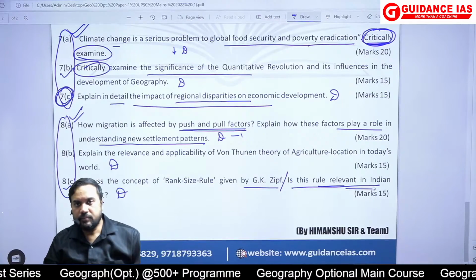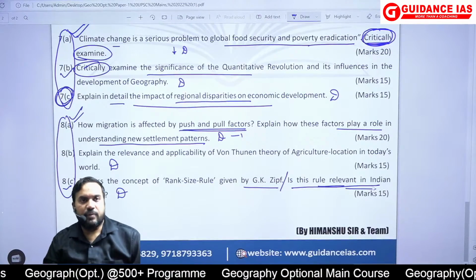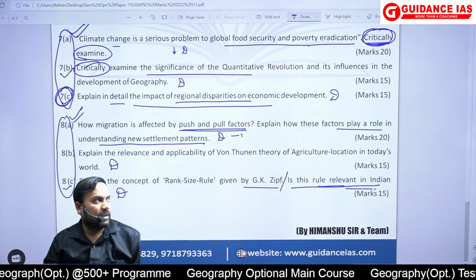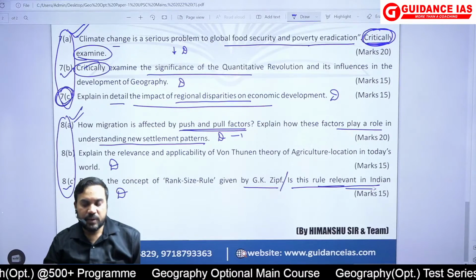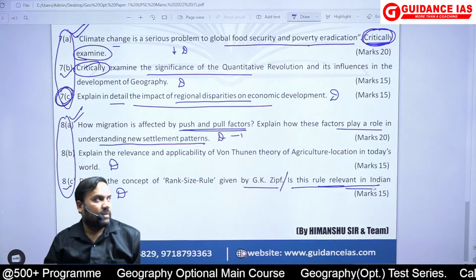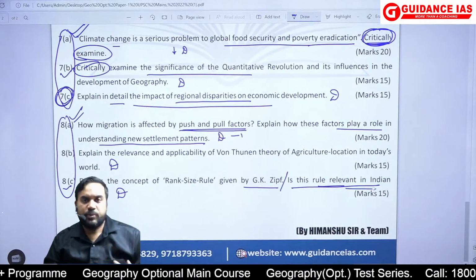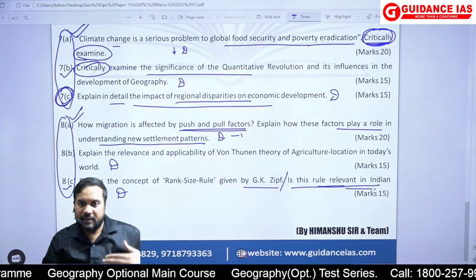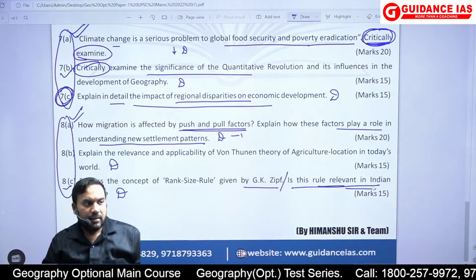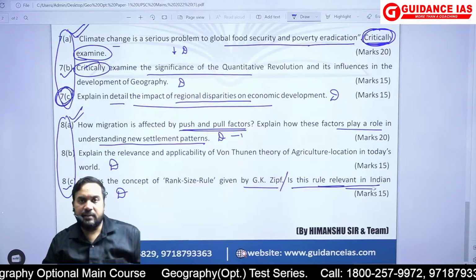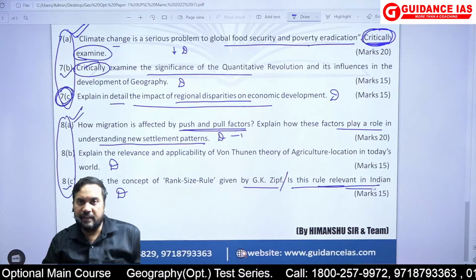So friends, this was the paper, and I really think that this was one of the easier papers which have been asked in recent times. UPSC this time in optional, it should show an effect on the results also. So I really believe this year the results should be good.